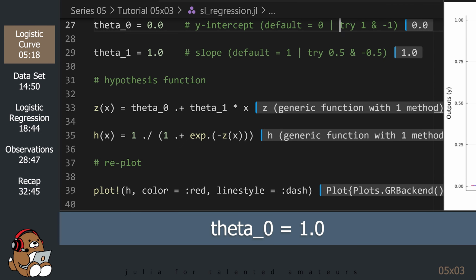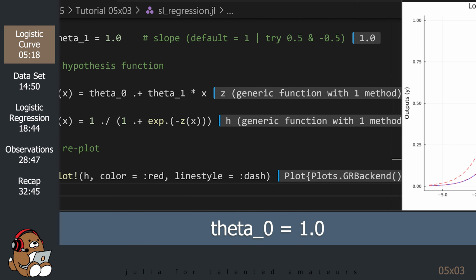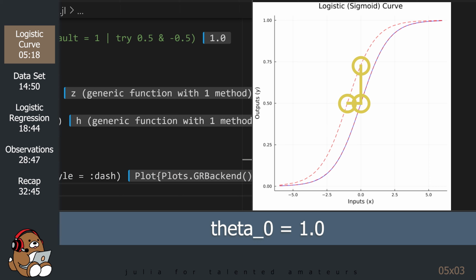Change the value of theta 0 from 0 to 1 and see what happens. Increasing the value of theta 0 moves the y-intercept up along the y-axis. Since the values along the y-axis must fall between 0 and 1, the entire curve does not shift up. Instead, the curve shifts to the left. Try changing the value of theta 0 to negative 1 and see what happens. Decreasing the value of theta 0 moves the y-intercept down along the y-axis, thus shifting the curve to the right.